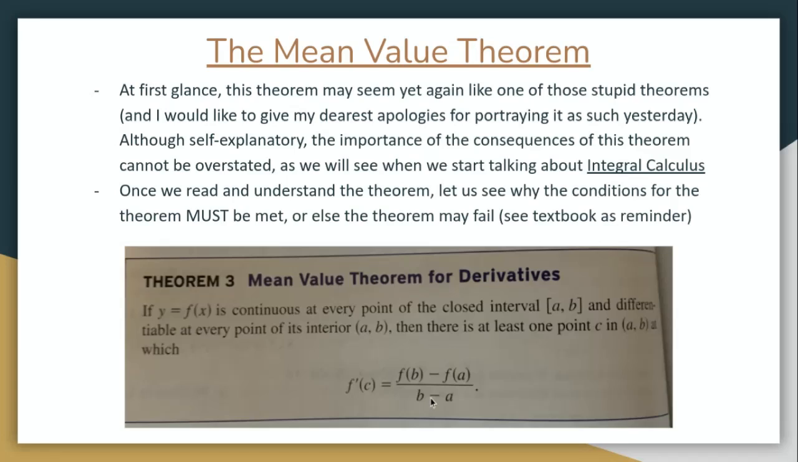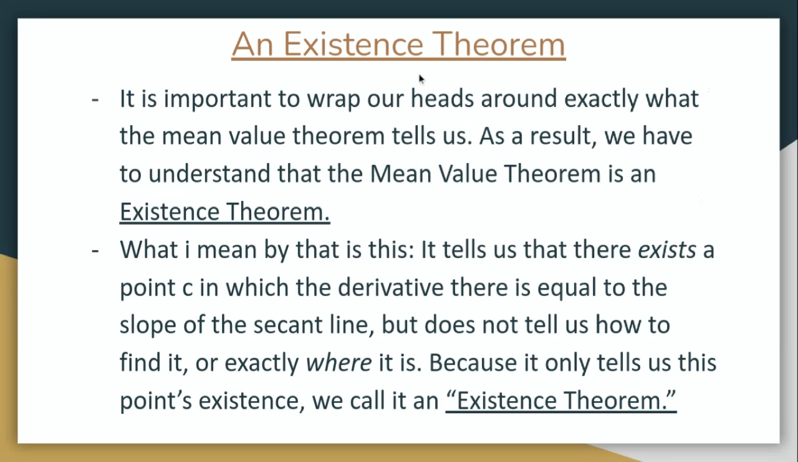You see how this is just the slope of the secant line? And this is the derivative at some point in between A and B. We say C is just some random point in between A and B, and we know that there's at least going to be one point, C, where this is true, where the derivative there is equal to the slope of the secant line. That's what it's saying. We good with that? Absolutely.